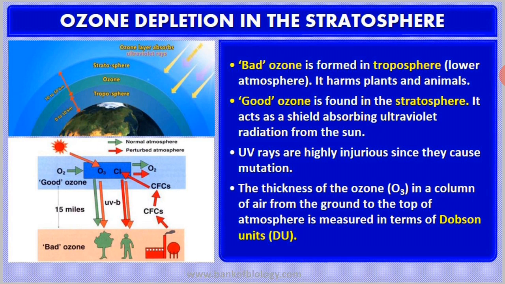So what exactly do these ultraviolet radiations do? They are of high energy, and they have the capacity to cause mutation in organisms, whether plants or animals. They are highly injurious to living organisms, since the DNA and the protein present in our body absorb these ultraviolet radiations.